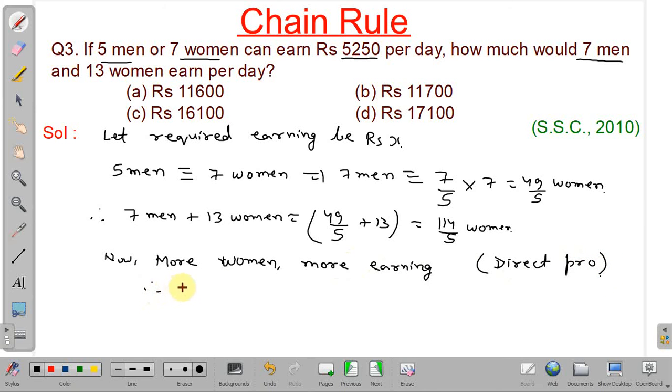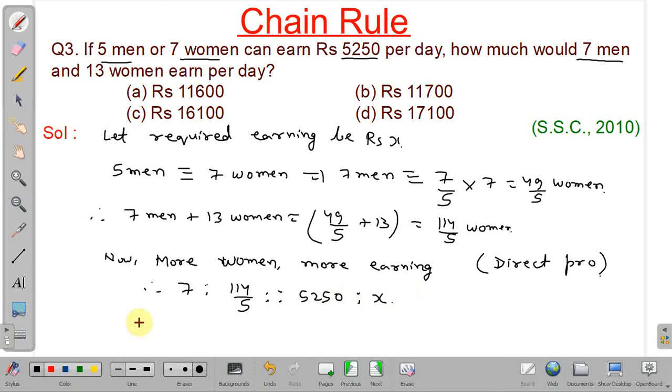Therefore, we can write in first case number of women is 7 only, second case 114 by 5, and it will be in proportion to, when number of women is 7, earning is 5250. When number of women is 114 by 5, earning will be, suppose we have assumed X.